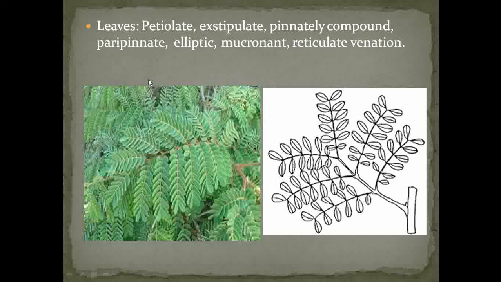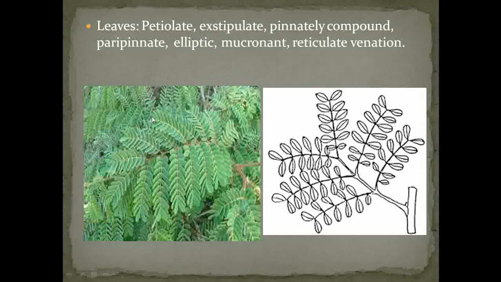Remember once again, paripinnate leaves means whenever the rachis ends in two leaves. That type of arrangement of leaves, observed in Caesalpinia pulcherrima, is called paripinnate leaves. Then if you observe the shape of the leaves, the shape of the leaf is elliptic.